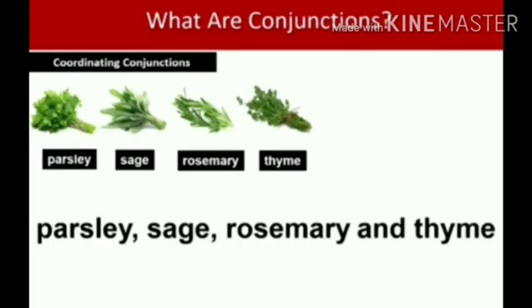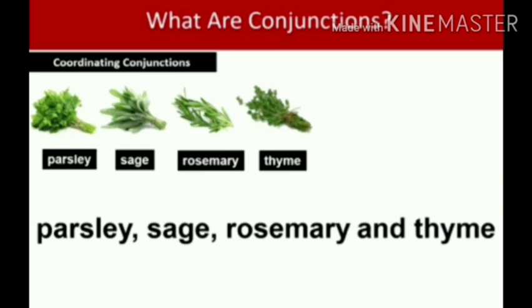And also a conjunction is used when there are three or more words, as in the case of four words. For example: parsley, sage, rosemary and thyme. In this sentence, and is the conjunction used.